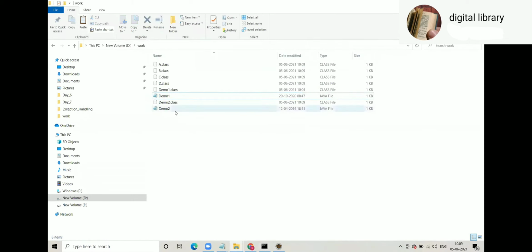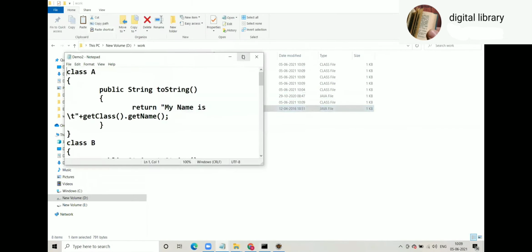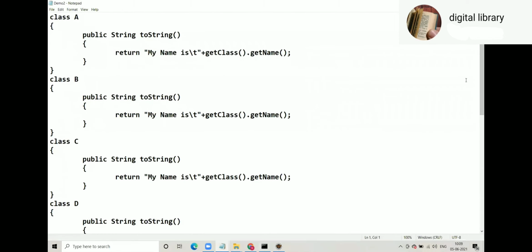Okay, let's see the demo. Look at demo 2 first.